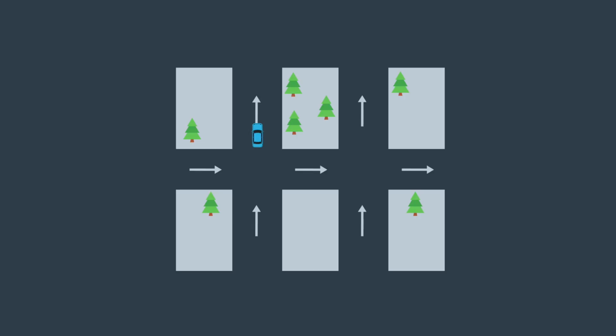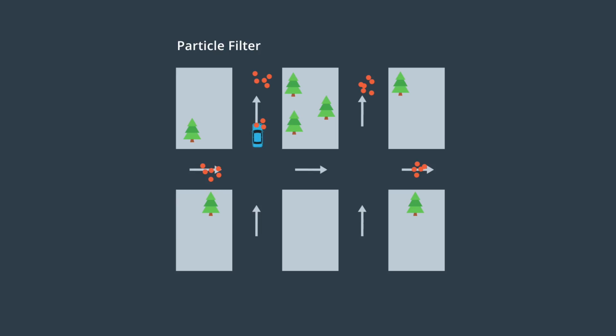Imagine that we are located at any one of the many points on the road. We use probability to determine which point is most likely to represent our actual location. We know we see a tree on the right. Some of our hypothetical points will see a tree on the right, and some won't. Surely we are most likely to be at a point where we would see a tree on the right. We can eliminate points on the map that don't see a tree on the right.